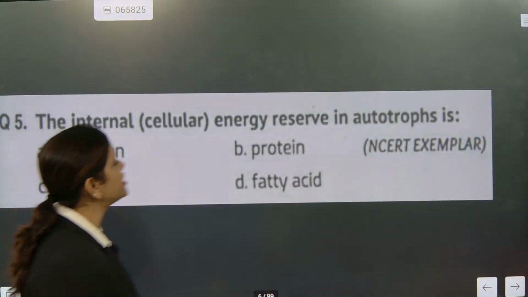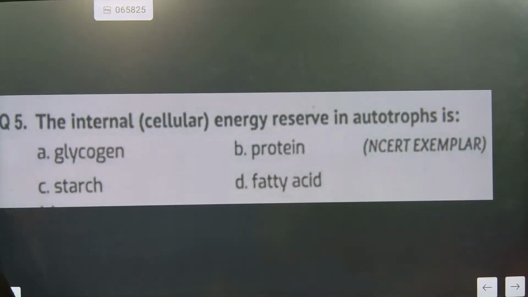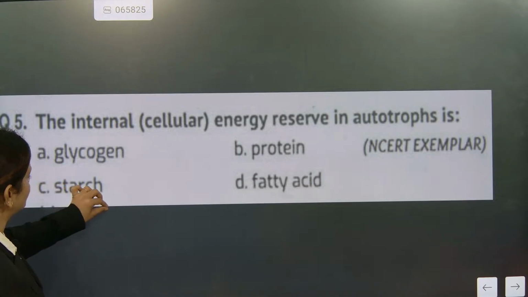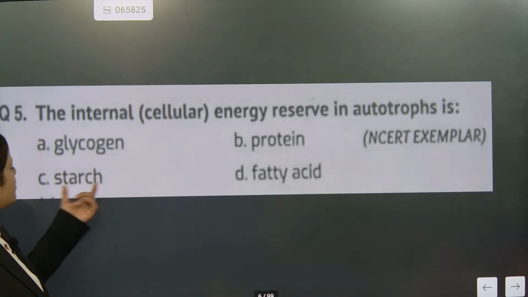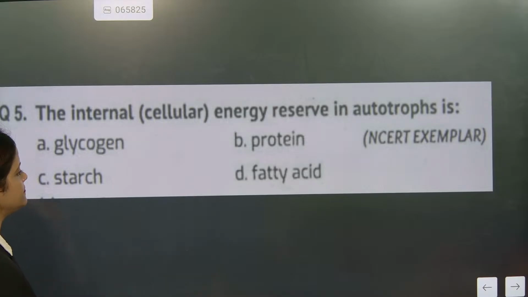The internal energy reservoir in autotrophs is glycogen, starch, protein or fatty acid.